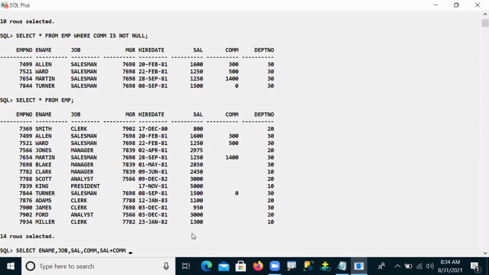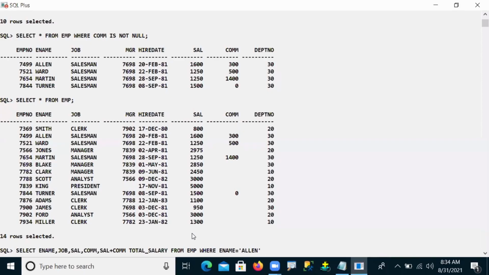Salary plus commission, can I show it as a total salary? Come on, guys. Yes, we can, it is our wish. But total salary is what now? It is an alias name. Okay, fine. From EMP, where ename is equal to Alan.